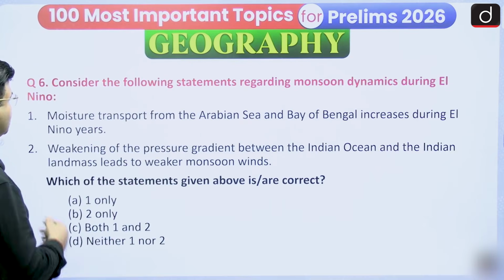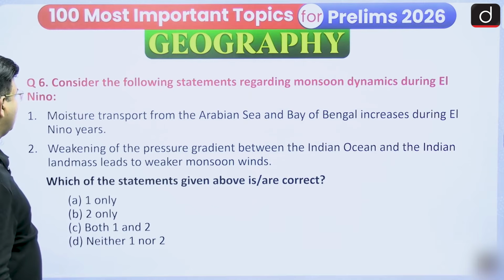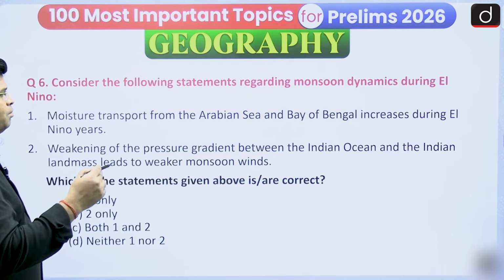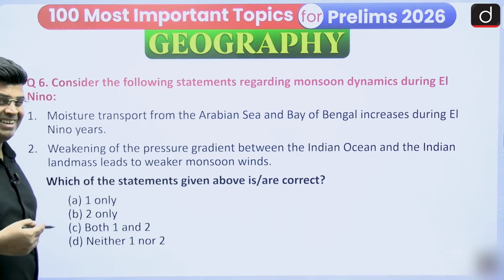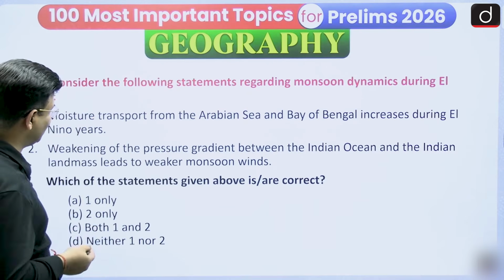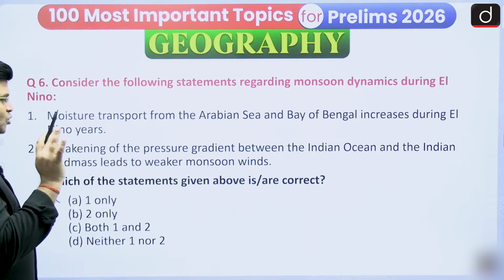And the next one, consider the following statement regarding monsoon dynamics during El Nino. Moisture transfer from the Arabian Sea and Bay of Bengal increases during El Nino year. So if there is more moisture, the rainfall will be more, no? So we have to think about it. Every question, read it properly, enjoy it.